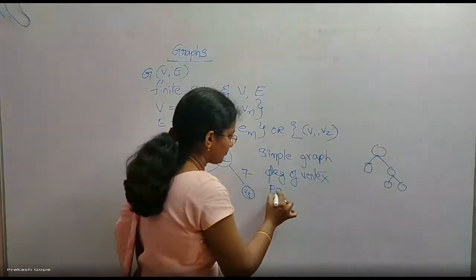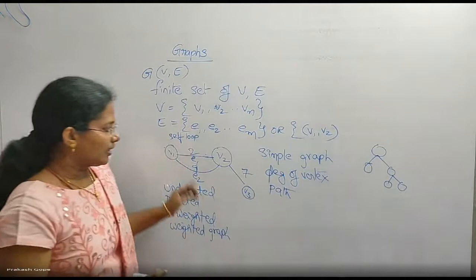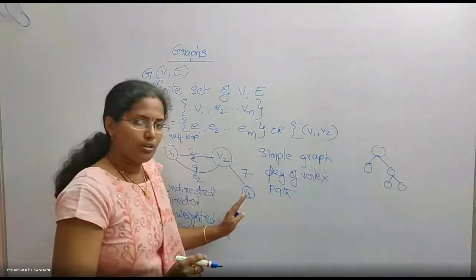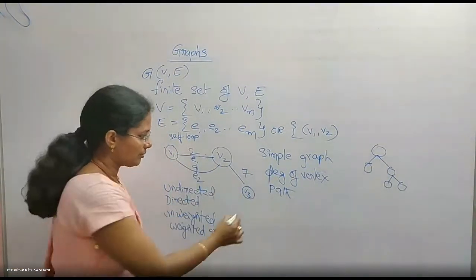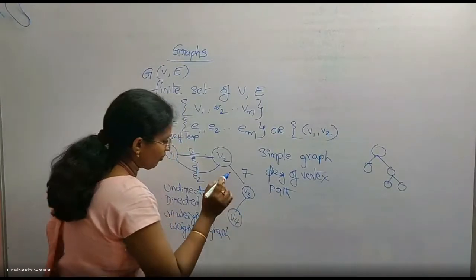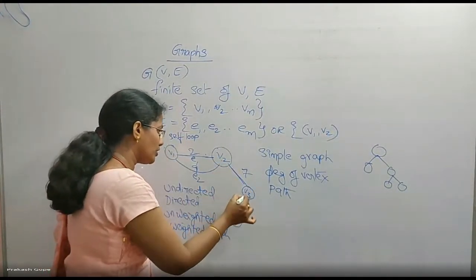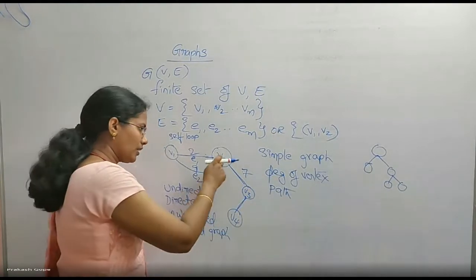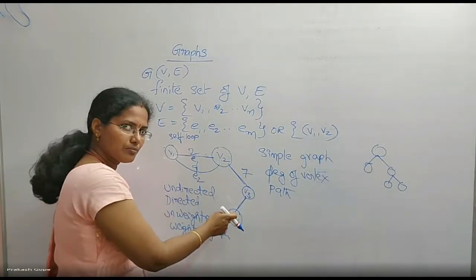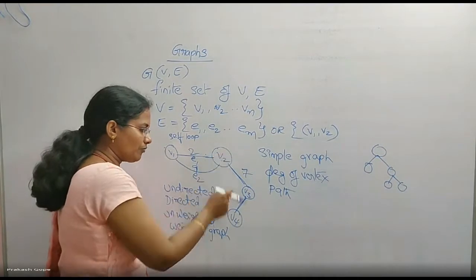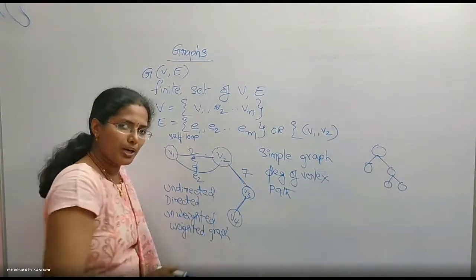What is a path? A connection between any two vertices. For example, this is V4. If I want to reach from V2 to V4, I need to follow this path. The connection of arcs by using which we travel from one vertex to another vertex is called a path.